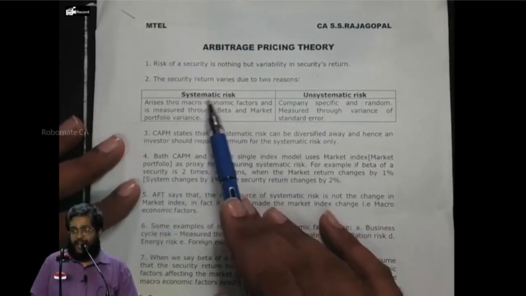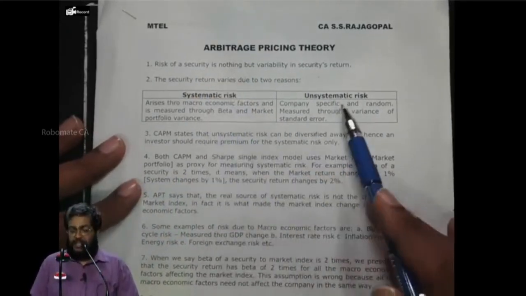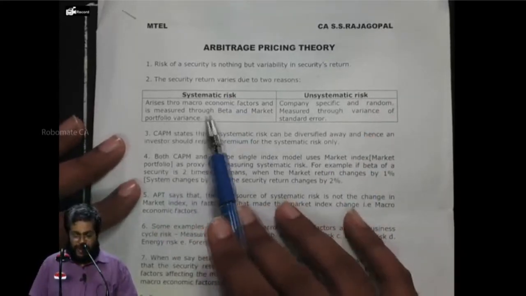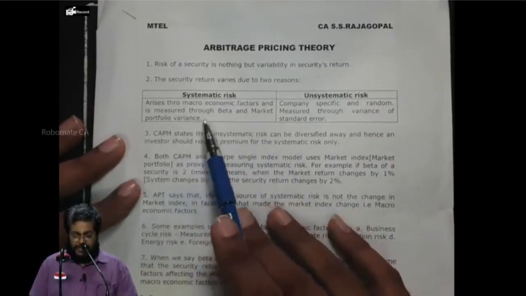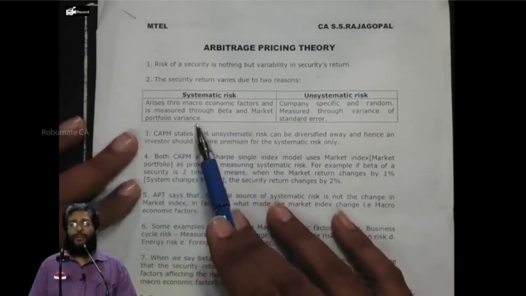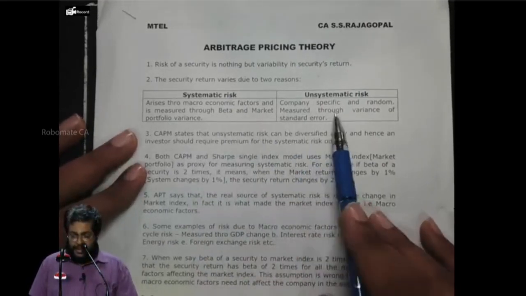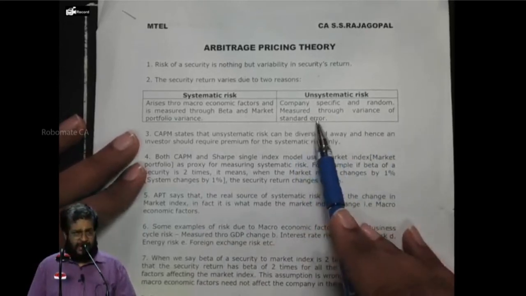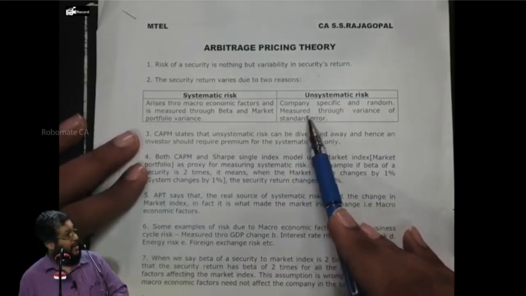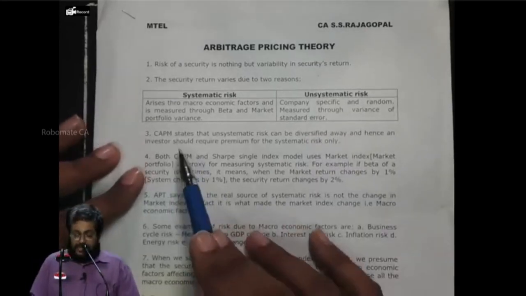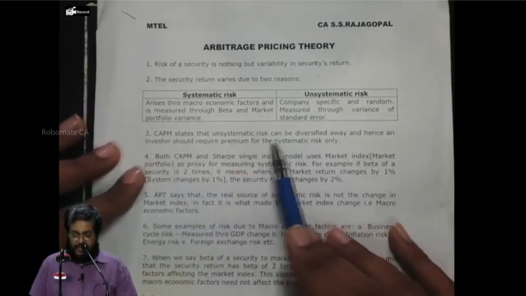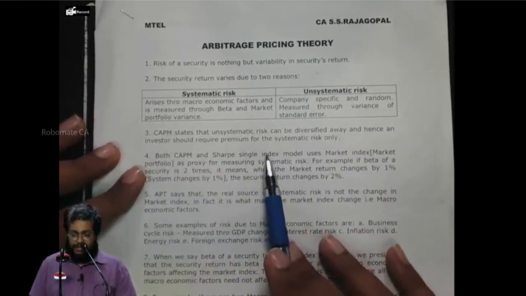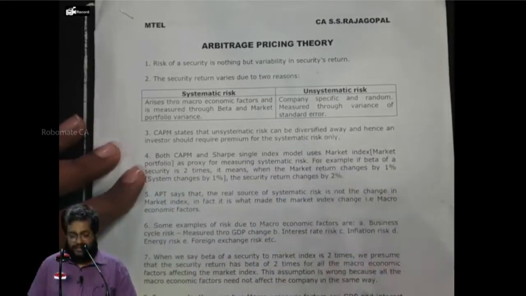The system varies, so the return also varies. The variance may also be due to unsystematic reasons. Systematic risk arises through macroeconomic factors and is measured through beta and market portfolio variance. Unsystematic risk is company specific and random, measured through the variance of the standard error. These are all from the Sharpe single index model. Right or not? Next. CAPM states that unsystematic risk can be diversified away and hence an investor should require a premium only for the systematic risk.